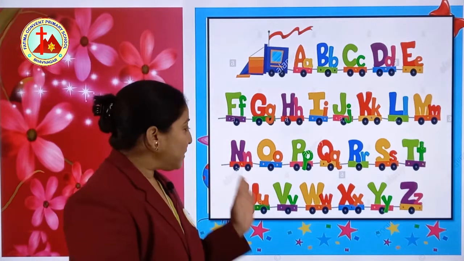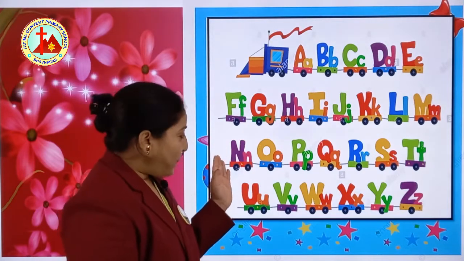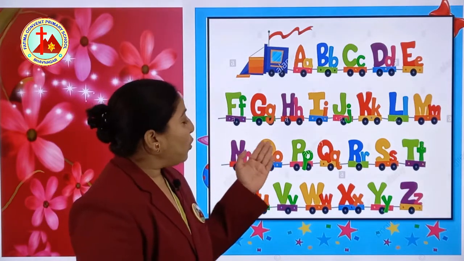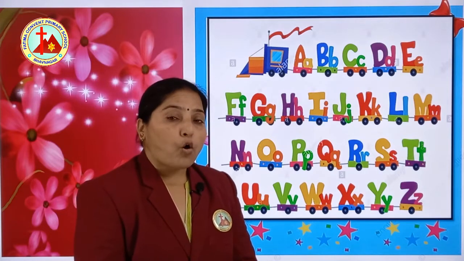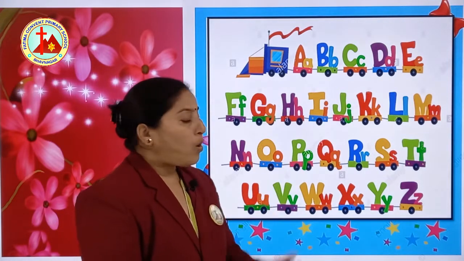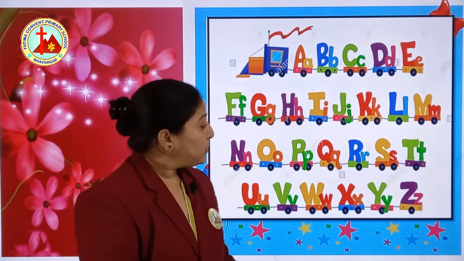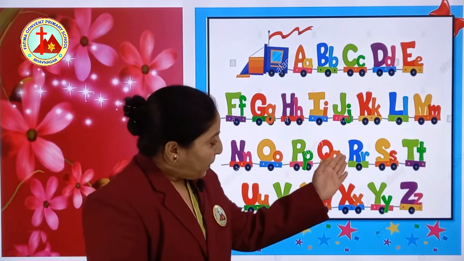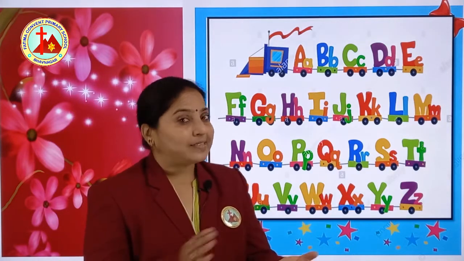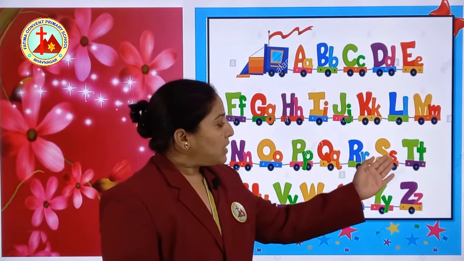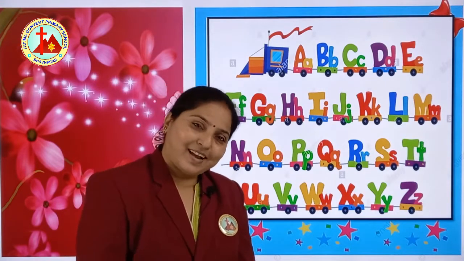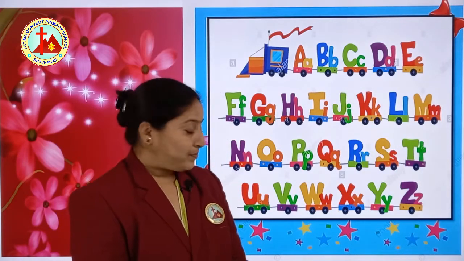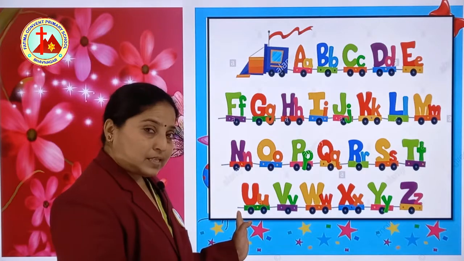After M, which letter is this? N. Capital N, small n. N says na. Capital O, small o. O says O. Capital P, small p. P says pa. Capital Q, small q. Q says qua. Capital R, small r. R says ra. Capital S, small s. S says sa. Capital T, small t. T says ta.